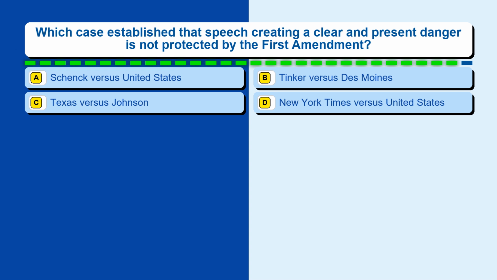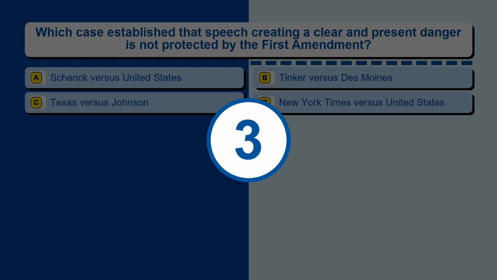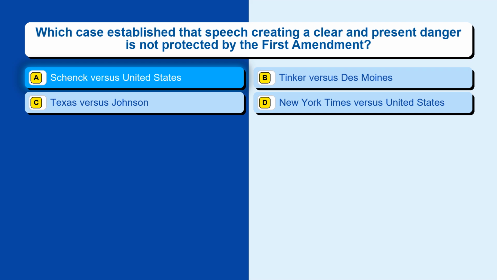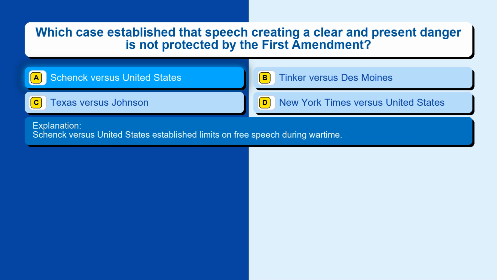Question 56. Which case established that speech creating a clear and present danger is not protected by the First Amendment? Option A, Schenck v. United States. Option B, Tinker v. Des Moines. Option C, Texas v. Johnson. Option D, New York Times v. United States. The correct answer is option A, Schenck v. United States. Schenck v. United States established limits on free speech during wartime.